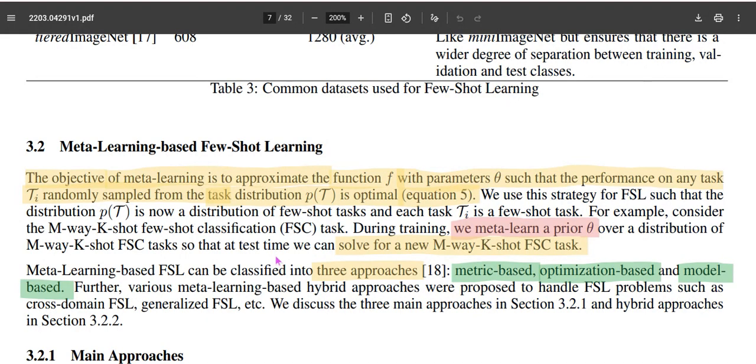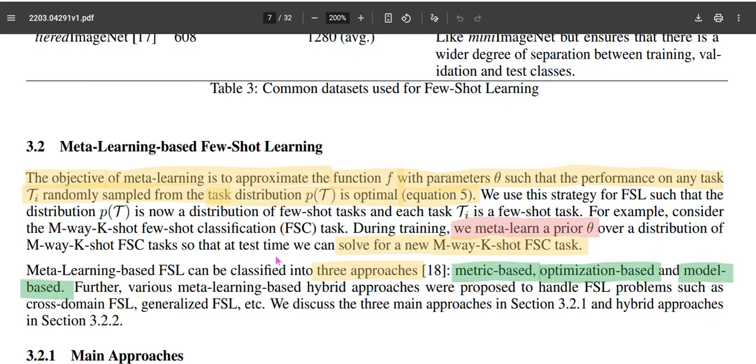The training set has a set of training tasks, and it tries to fit parameter theta in such a way that when applied to the test task, the fitted model performs very well.